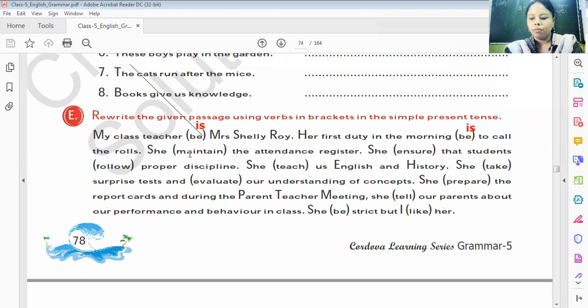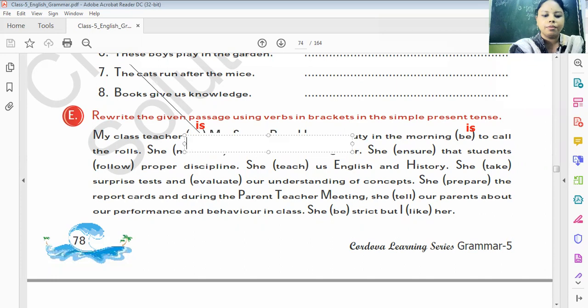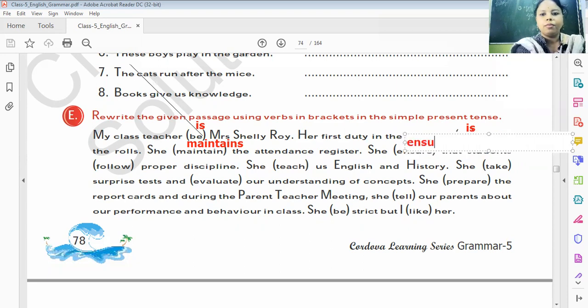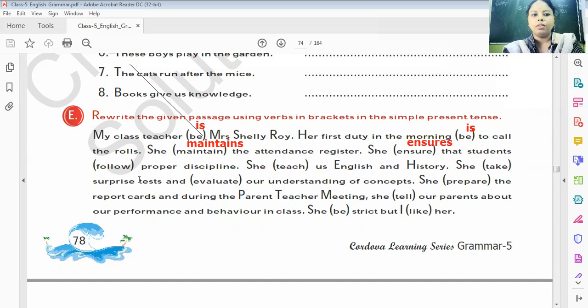She maintains the attendance register. She ensures the students follow. It will be follow only because with students we don't have to change the verb. So the rest of this exercise you have to do by yourself. Complete it and send it to me.